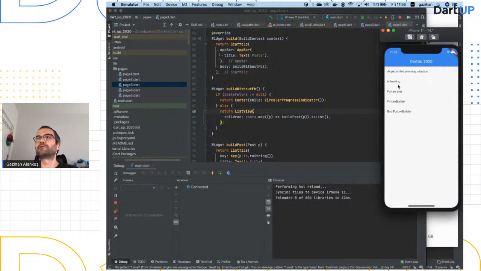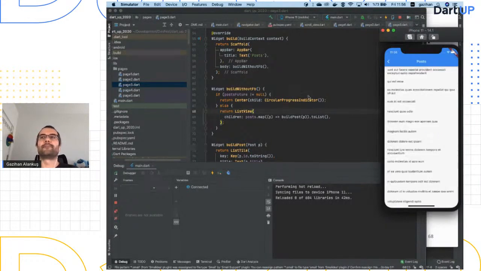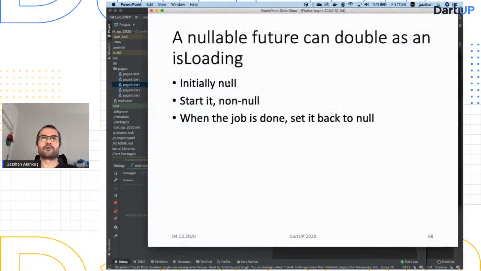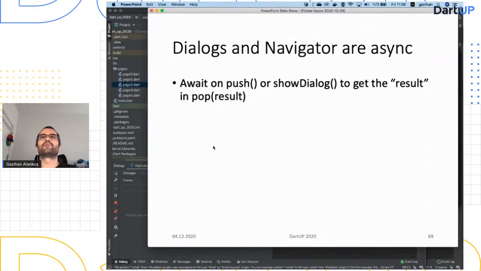And it just works. Nothing much to say there. So this is one pattern that I sometimes use.